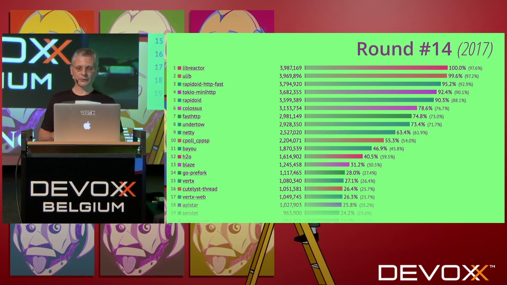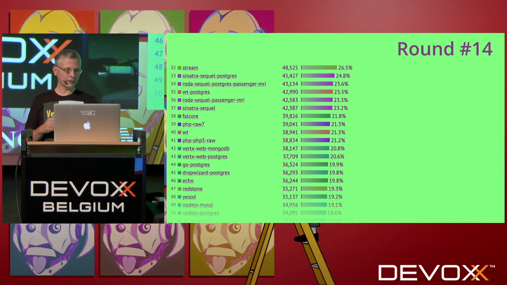A few years later, in round 14, we can see that Vertex performance dropped, and now it's not the first one anymore, it's like the 15th place. So what happened? That's what we are going to talk about in this presentation.